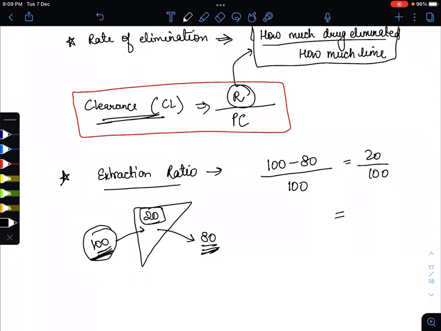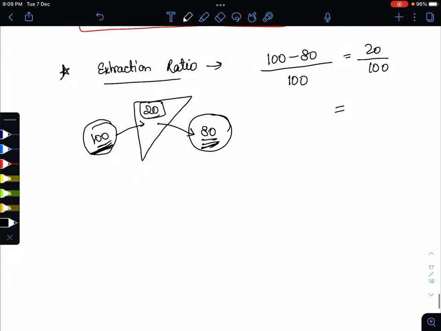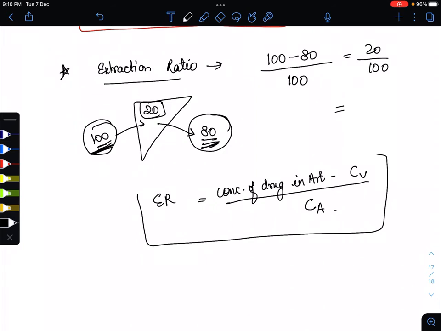Here the drug entering is 100 molecules and the drug extracted is 80. The formula is concentration of drug in artery minus concentration of drug in vein, upon the concentration given in the artery.